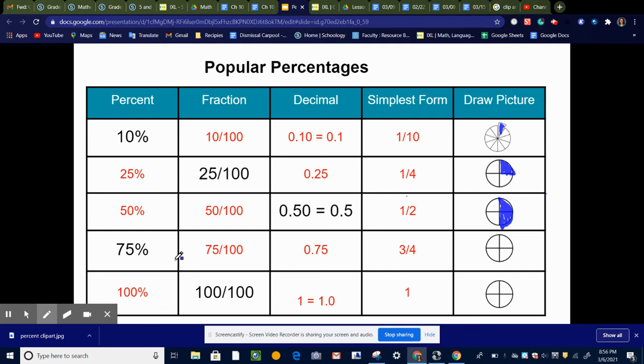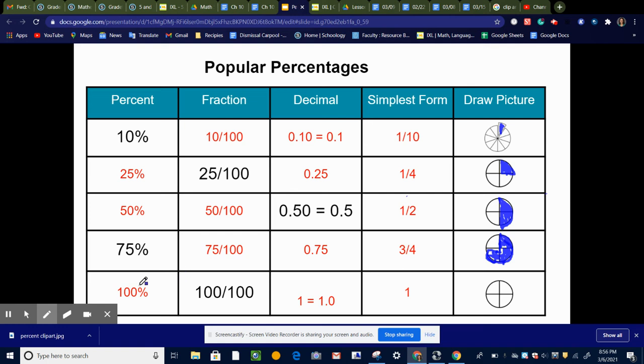All right, 75% is another one you'll see a lot. 75% is the same thing as 3/4. So 75 over 100, we can write that as a decimal as 75 hundredths, and that's 3/4. So again, think of it as a dollar. If you have 3 quarters, then that's 75 cents.